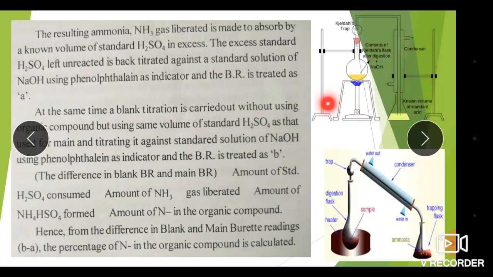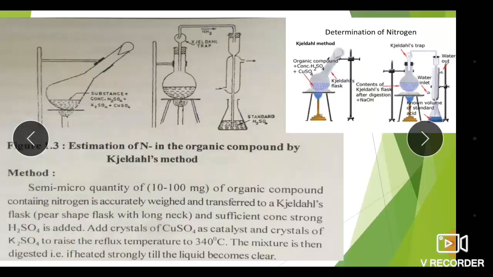So by knowing the volume of NaOH required for the excess unreacted H2SO4 in the titration, and the amount of NaOH required for the blank titration, by subtracting the blank reading, that is B minus A, we will get the amount of nitrogen present in the given organic compound. This is the overall Kjeldahl apparatus for the estimation of nitrogen in the organic compound.